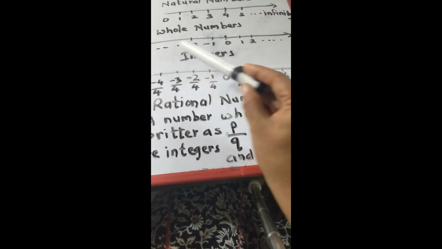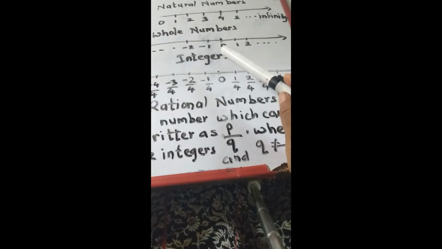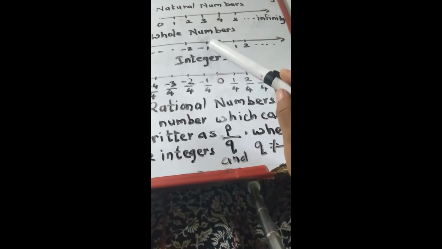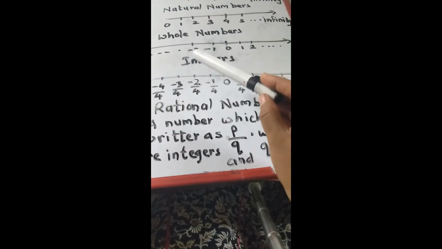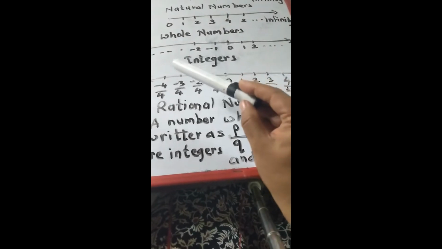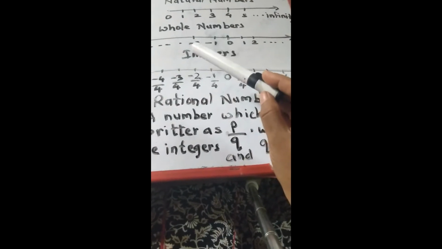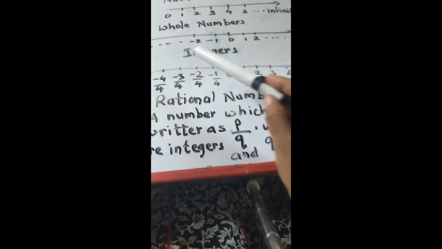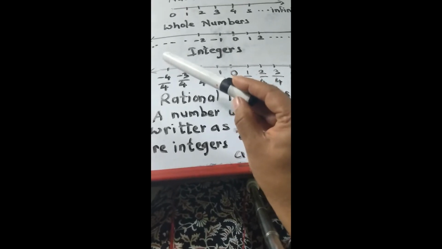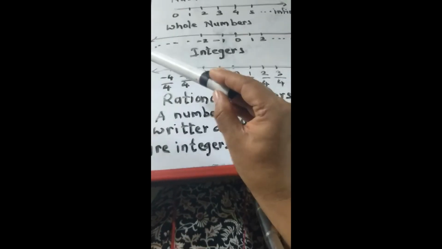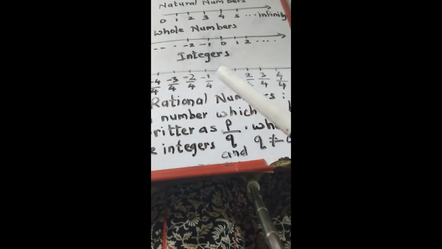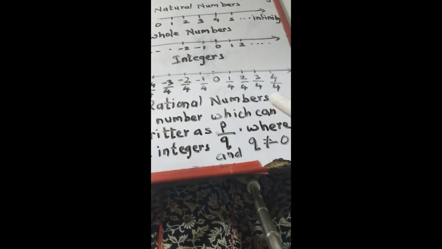For the negative integers, as we go from right to left, the value goes on decreasing, because minus 1 is the greatest number, then the value goes on decreasing. So minus 1 is greatest, then minus 2 is smaller, then minus 3, then minus 4, like this the value goes on decreasing. And the value goes on increasing from left to right for the negative integers. Now here I have written the rational numbers. See, from 0 to 1, 4 upon 4 means what?